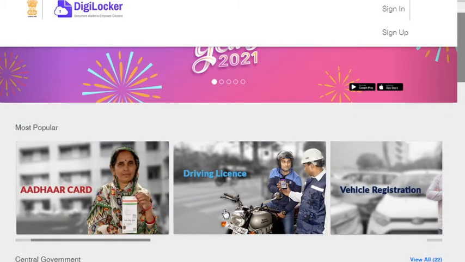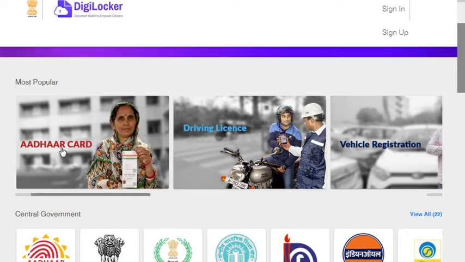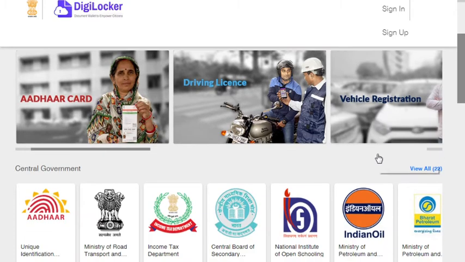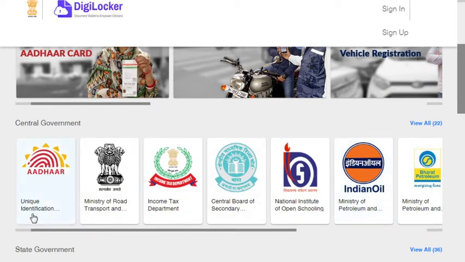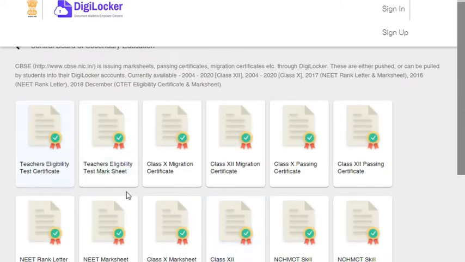So you can lock your certificates like Aadhaar card, driving license and vehicle registration also, and keep them safe. You can keep your certificates in this digital locker website. Okay, for example your TET certificate, 10th class migration certificate, 12th class, your class 10 passing certificate, 12th class NEET rank, NEET mark sheet, all this you can keep in this website.